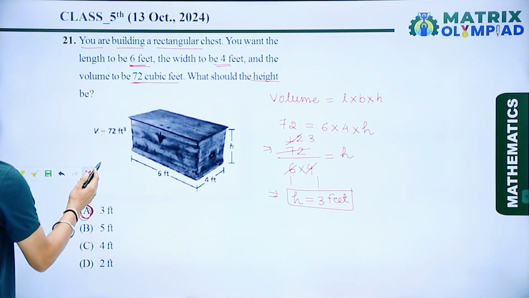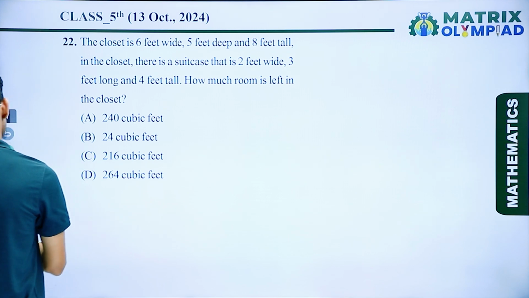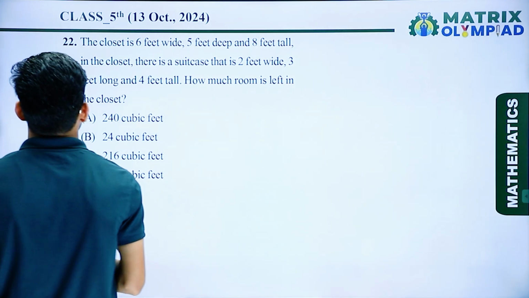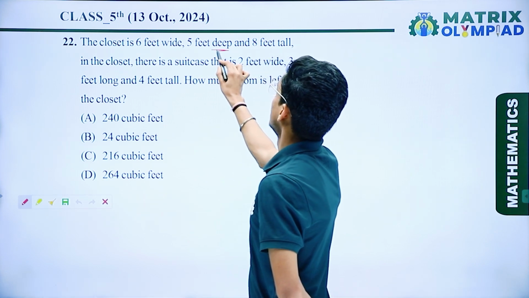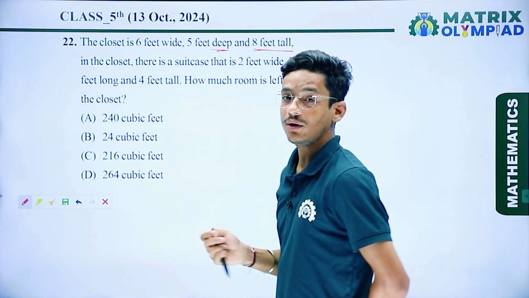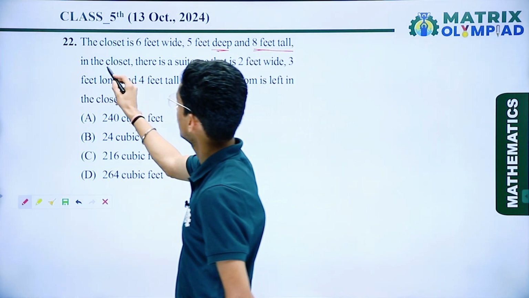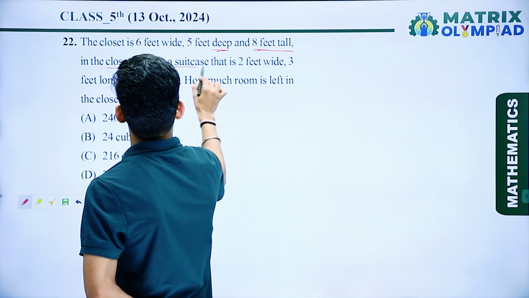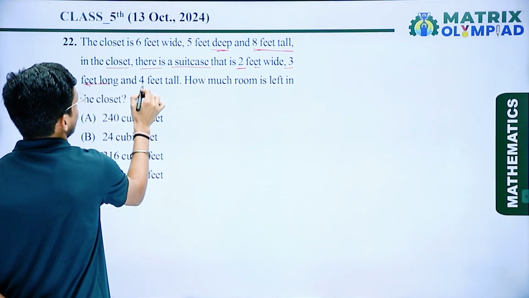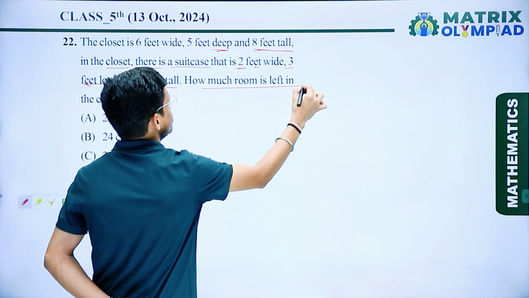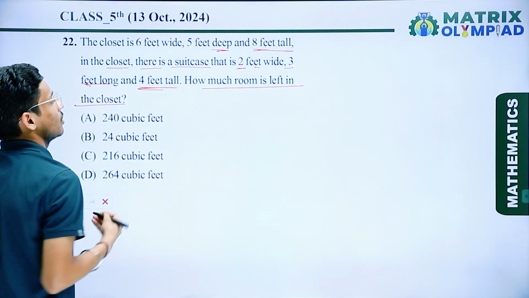Now if I talk about the next question, the closet is 6 feet wide, 5 feet deep, and 8 feet tall. In the closet there is a suitcase that is 2 feet wide, 3 feet long and 4 feet tall. So how much room is left in the closet?